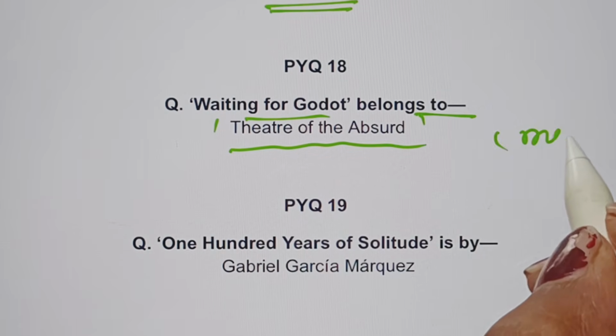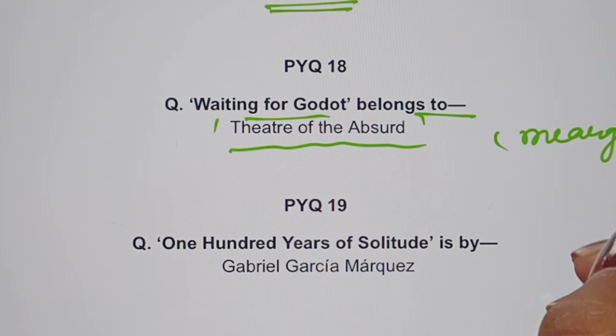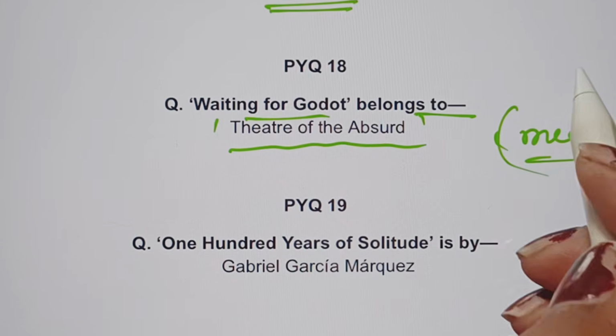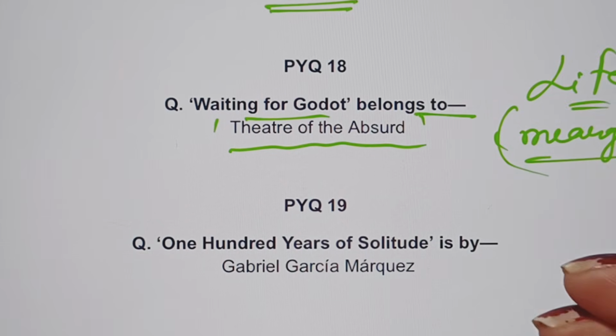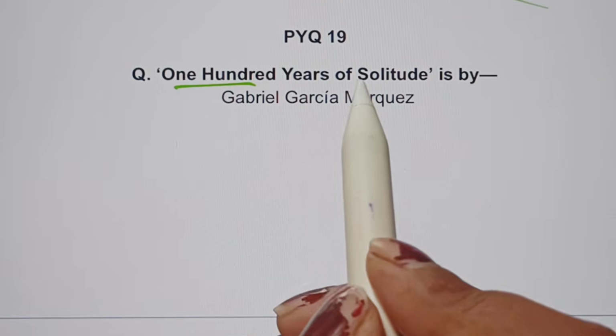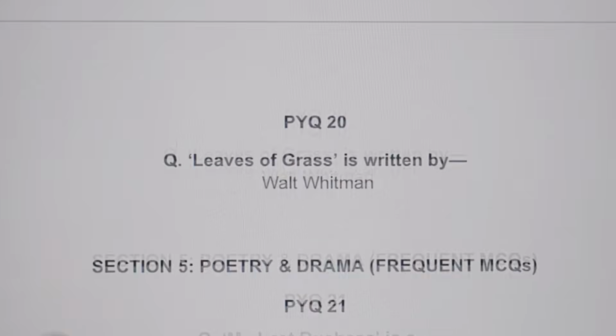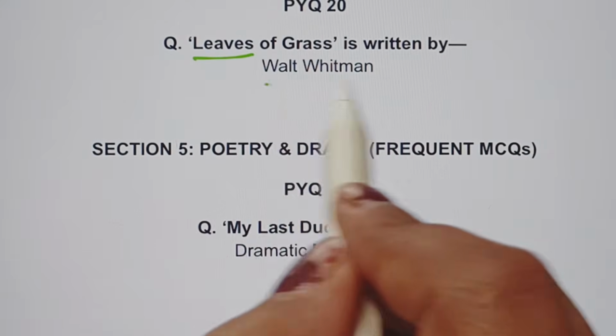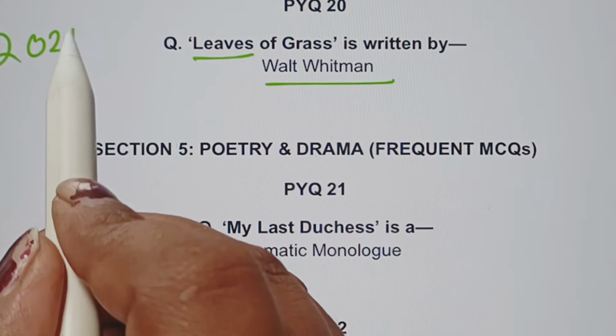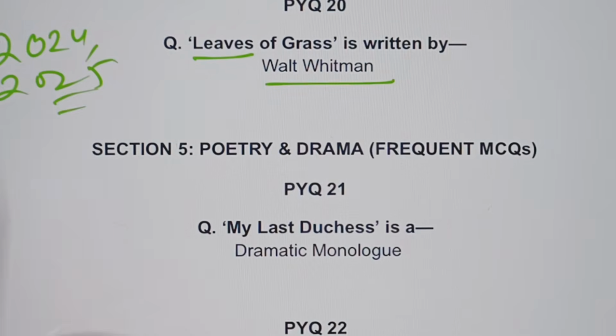Like what? Life is meaningless, right? Life has no meaning, and yet it contains all meaning. Okay. One Hundred Years of Solitude is by Gabriel Garcia Marquez. Then Leaves of Grass is written by Walt Whitman. It has appeared in 2024 and 2025 too.